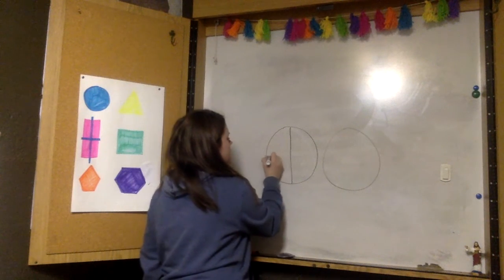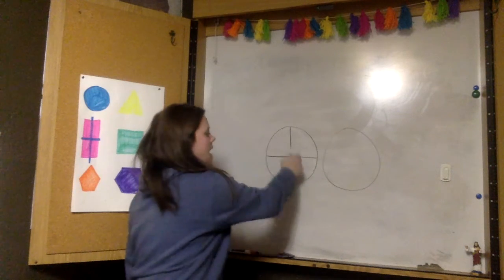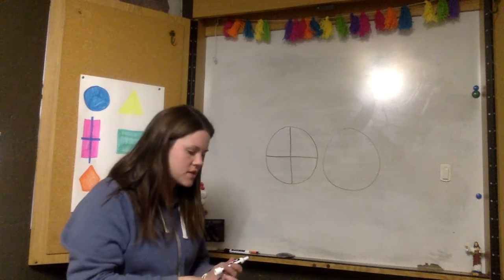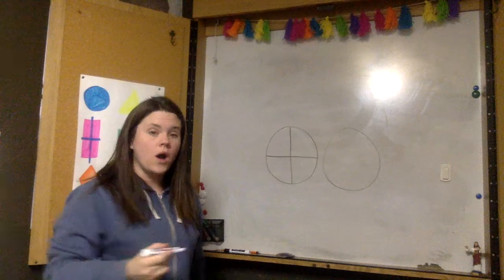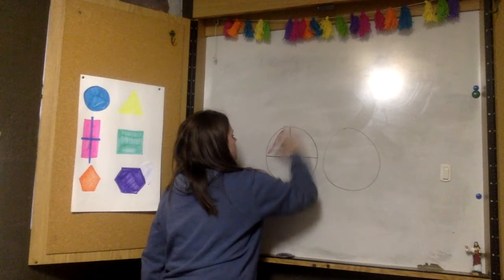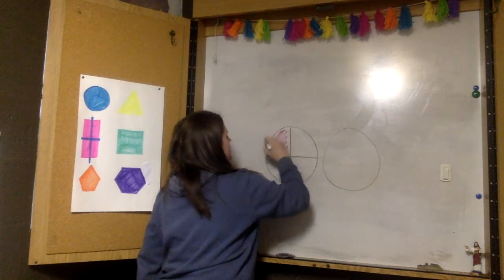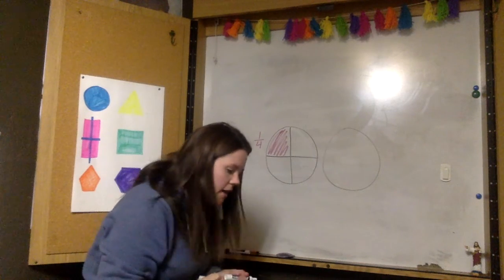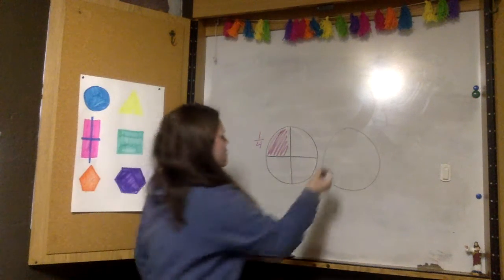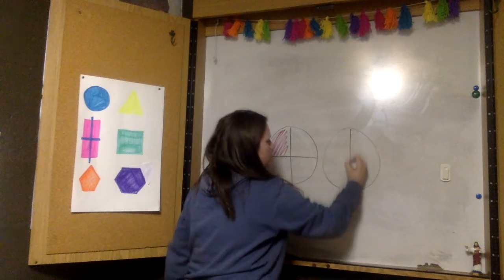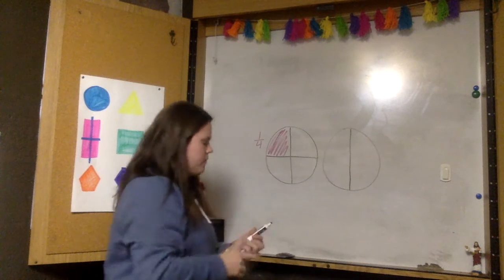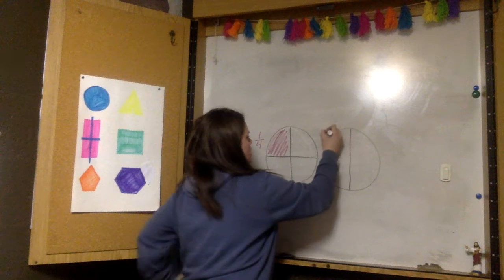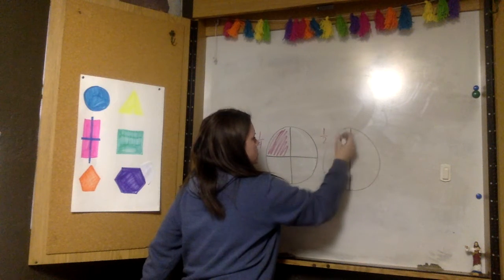So I got to split it again. Now I have 4 quarters. And Landon ate 1/4. There's my 1 out of 4. And Miguel ate 1/2. Here's my 1 of 2.